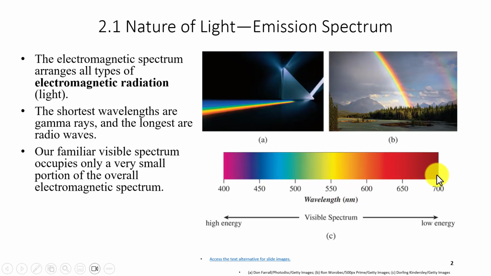Here's one more time, right? We have the visible spectrum. The higher energy, once again, is the lower wavelength, so 400 nanometers. This is close to ultraviolet light, this high energy, high frequency, short wavelength. On the other end, we have low energy, low frequency, and high or large wavelength, 700 nanometers.